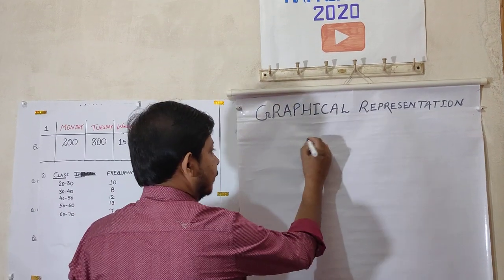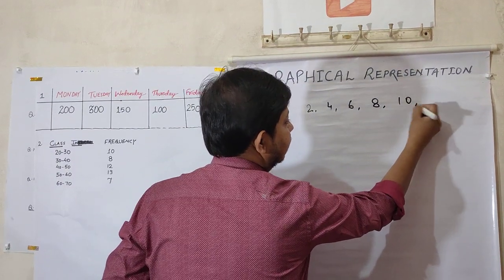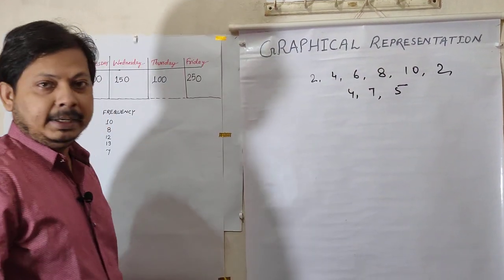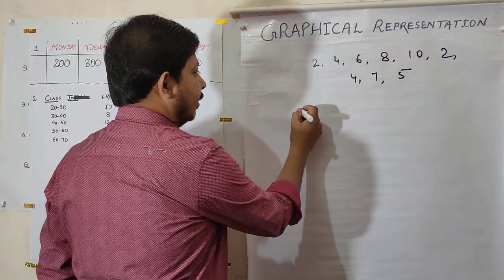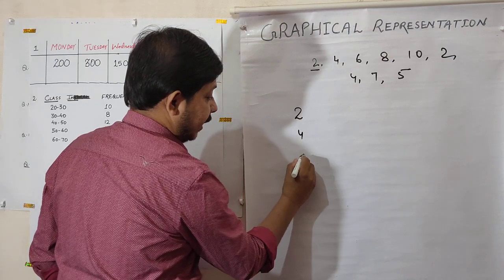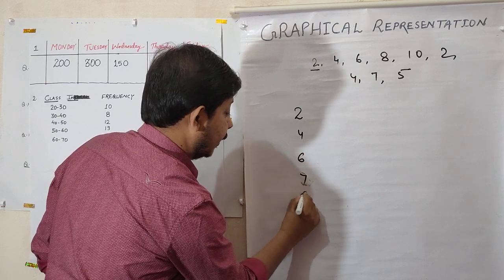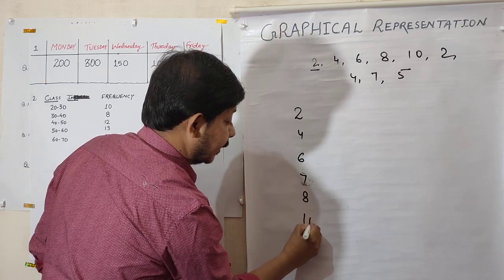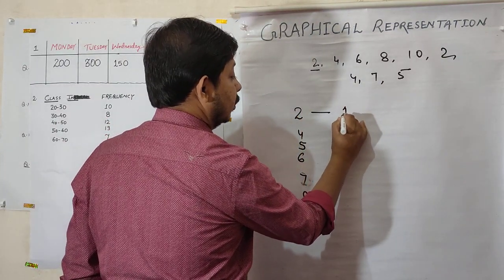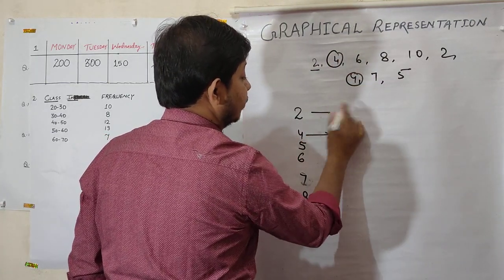Suppose I have written here 2, 4, 6, 8, 10, again 2, 4, 7, 5. If I write them like this: 2, then 4, then 6, then 8, 7 also, and 10, and 5 I have missed here. How many times 2? That is 1. How many times 4? That is 2. Sorry, 2 is 2 times.